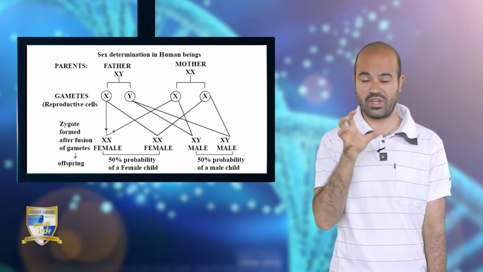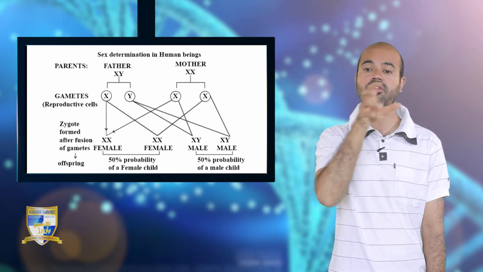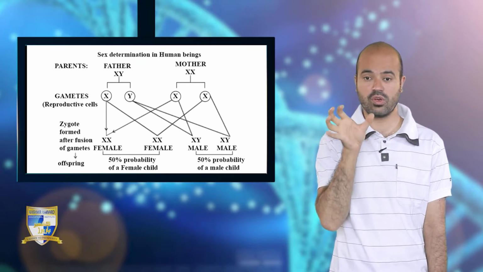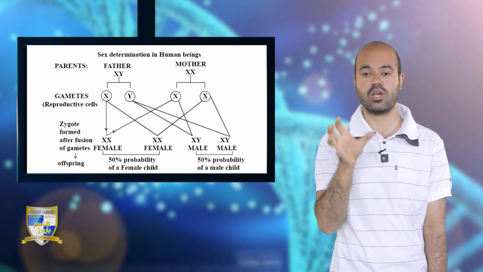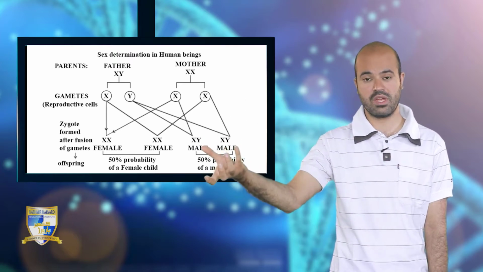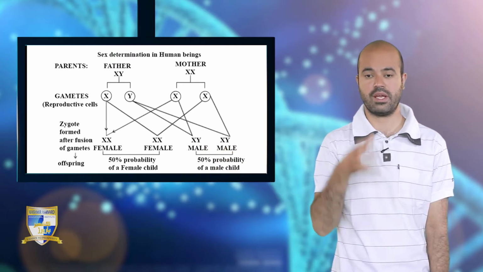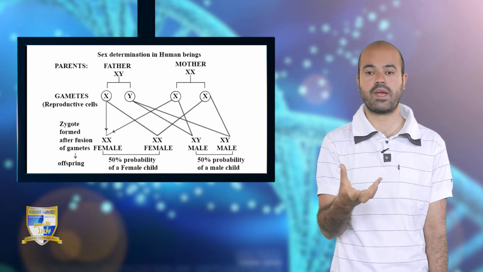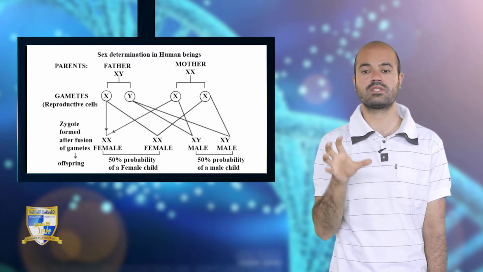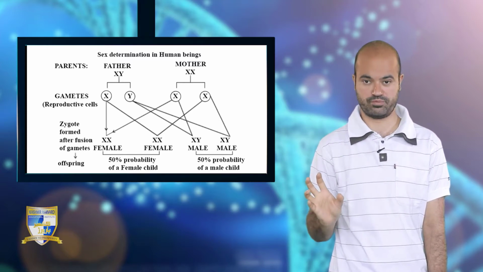We don't know whether it will develop into male or female. There is a particular mechanism by which that zygote will develop into either a male or female offspring. That specific mechanism is called sex determination.